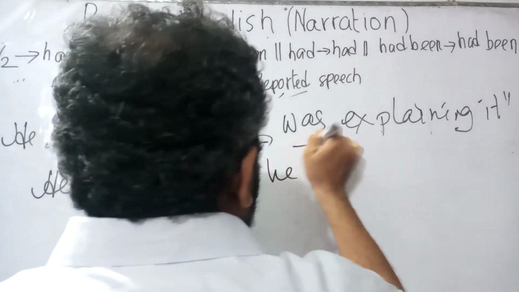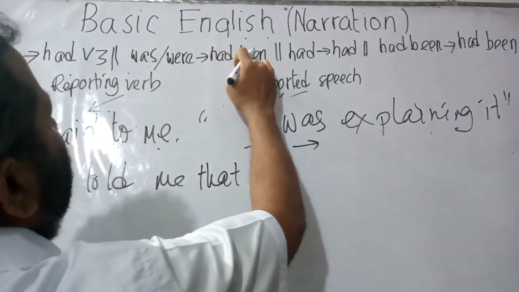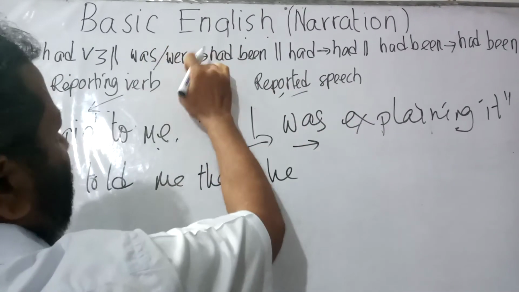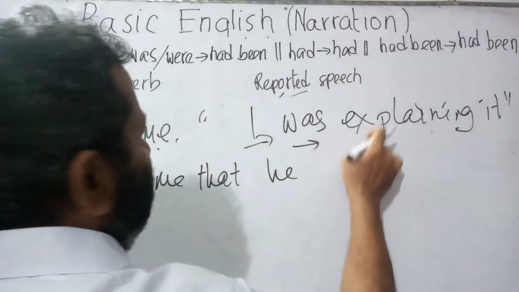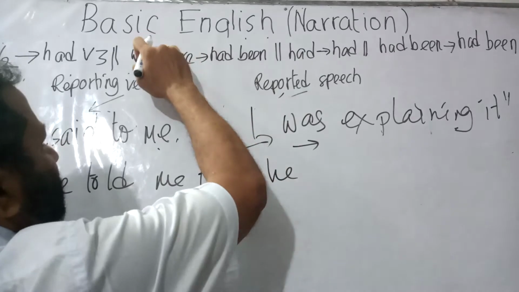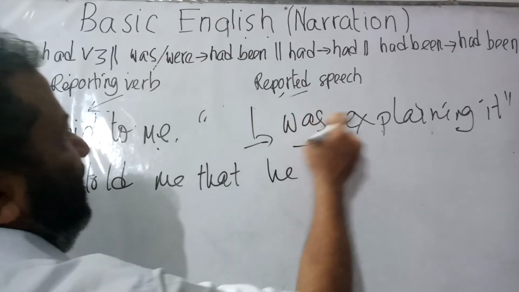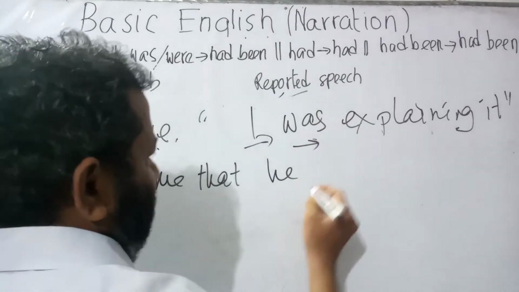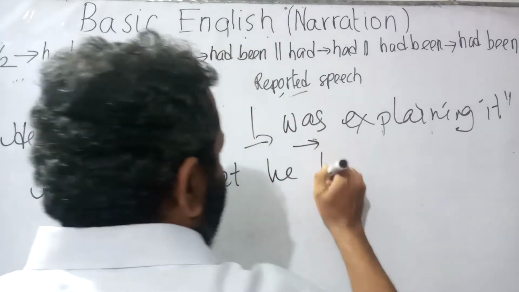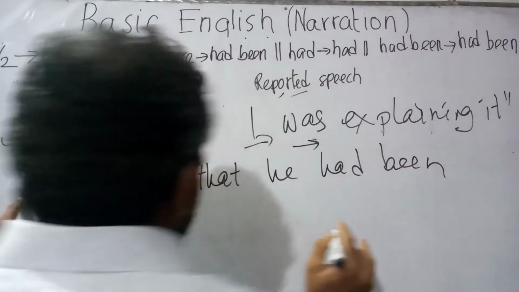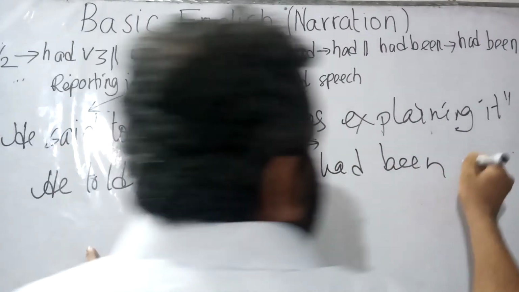The word was would be turned into had been, because the rule is that whenever we would find was, were inside the reported speech, it would be turned into had been. So we have got was. So it would be turned into had been. He told me that he had been explaining.